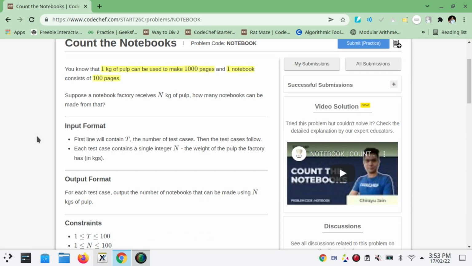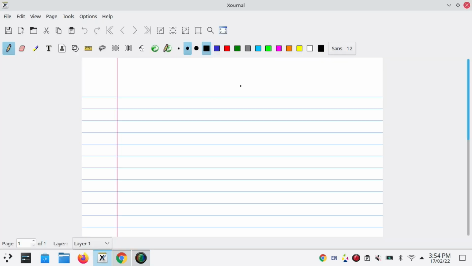Well guys, I expect that you have already read the question, so we will go directly to the understanding part. First question is Count the Notebooks.